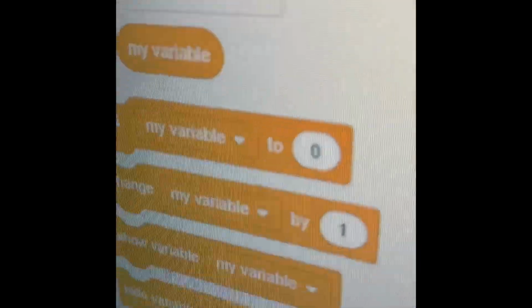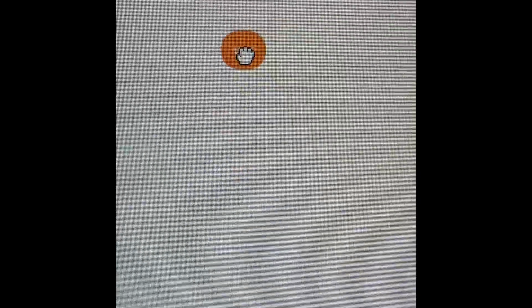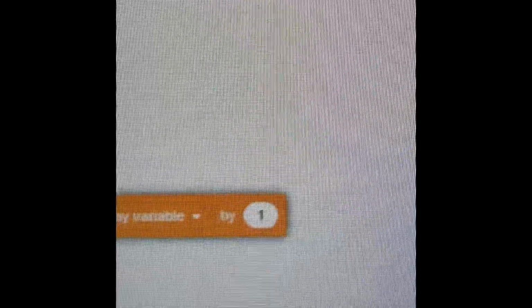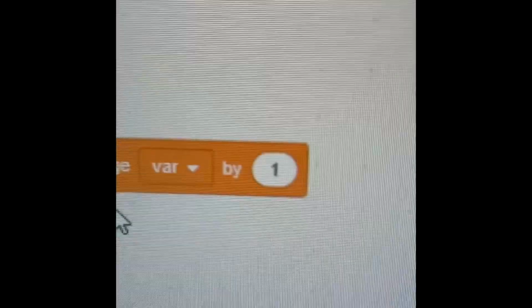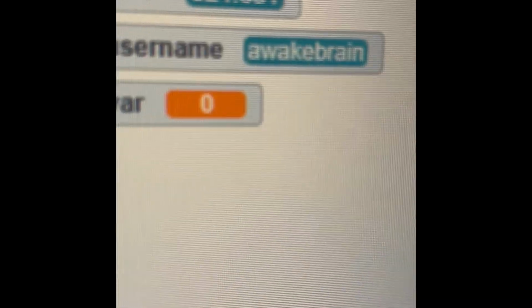And then for a bonus, we're going to do variables and lists. Variables keep stuff inside, so it keeps information. So like change the variable by 1. When I press this, I'll change that by 1. Set variable to 0, we'll set it to 0.